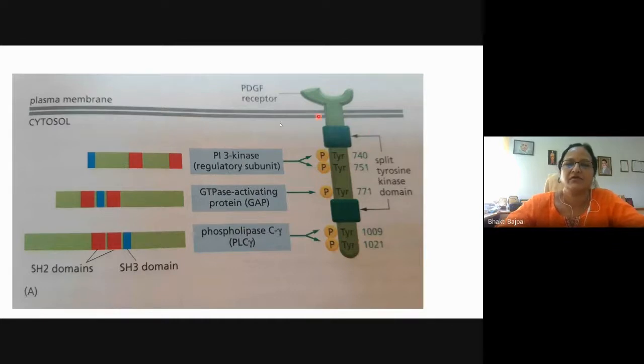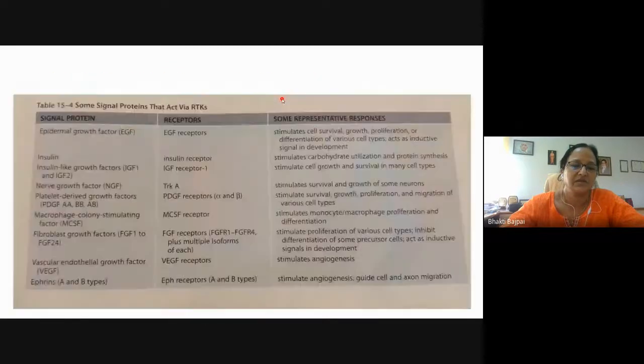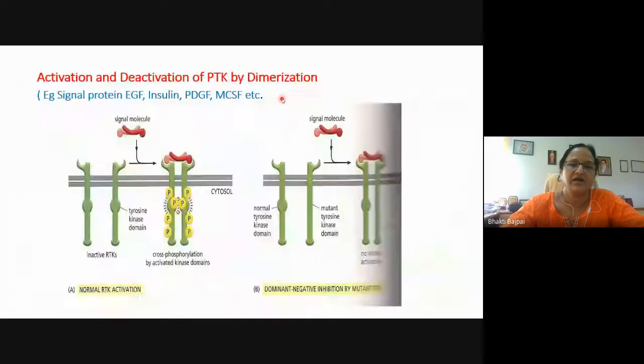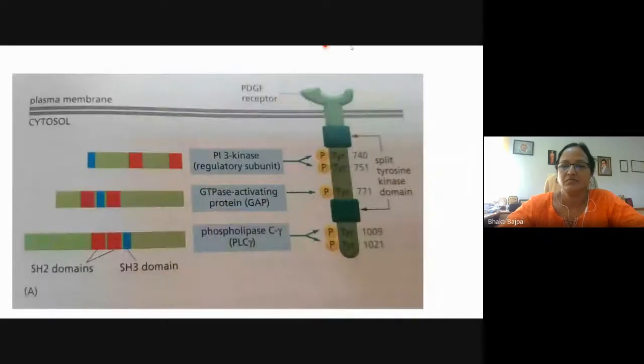So here the example of the PDGF, platelet derived growth factor receptor, is taken, and you can see that it has got tyrosine kinase domain and split tyrosine kinase domain. These are two domains which have got enzyme activity, and they will bring about the phosphorylation of the tyrosines present in the cytoplasmic tail. And this cytoplasmic tail is bound by three types of proteins or enzymes: PI3 kinase, GTPase activating protein GAP, and the phospholipase C beta.